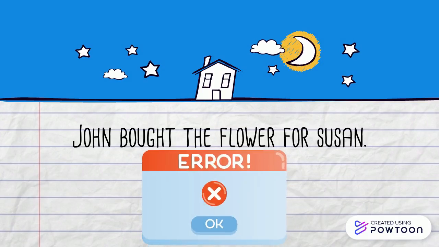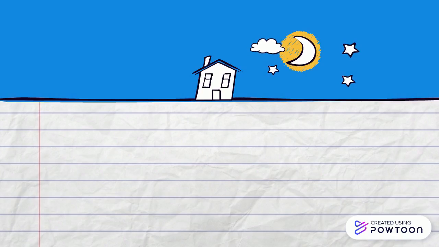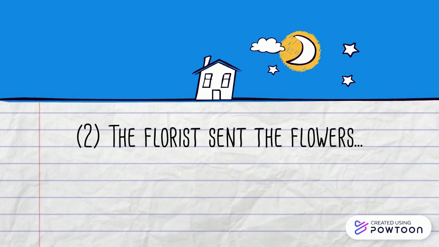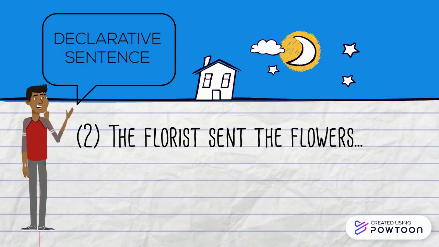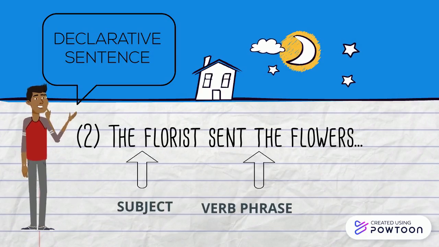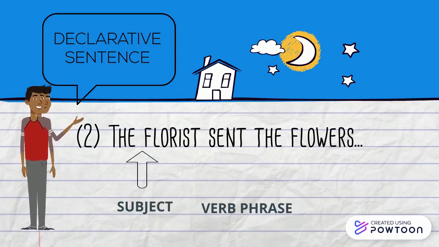For example, consider sentence fragment number 2. The florist sent the flowers. Where might this sentence be going? At this point, it looks like a simple declarative sentence in which the florist is the subject and "sent the flowers" is the main verb phrase. But suppose it continues as indicated in sentence number 3.